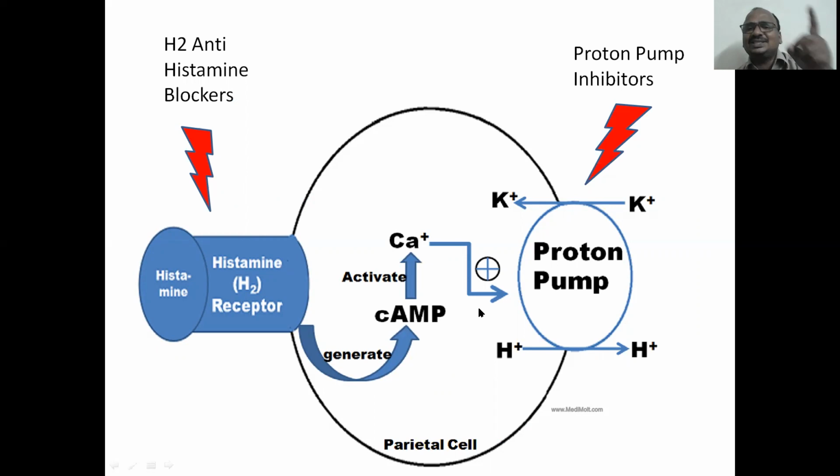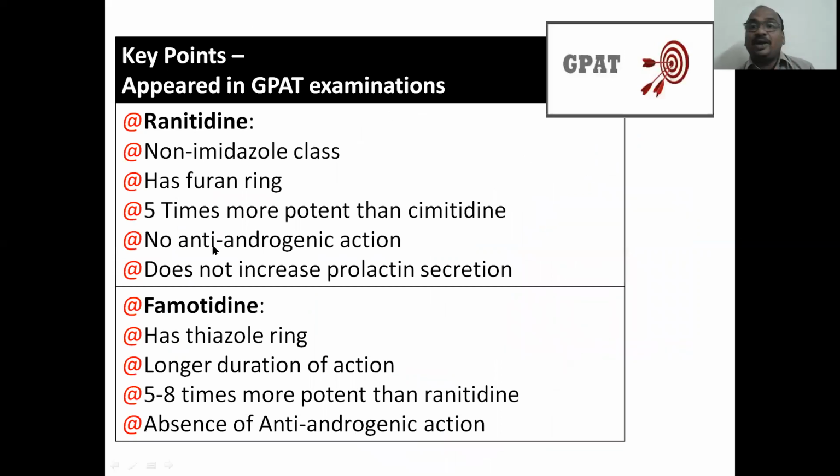So this calcium never encourages the proton pump. So proton pump activity will be stopped completely. You got the point? The entire thing is there in the diagram. This diagram is equal to 4 to 5 pages of matter. Okay. Key points. It has appeared in the GPAT question paper.